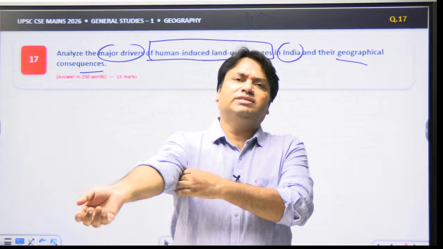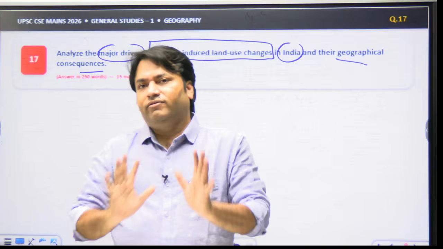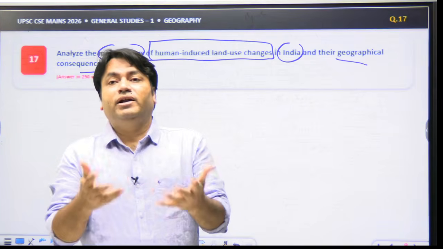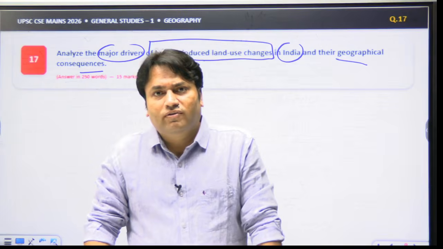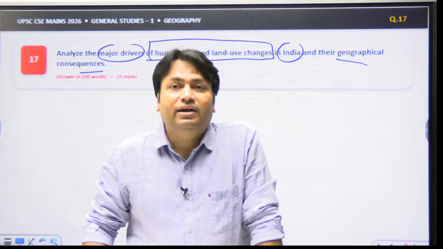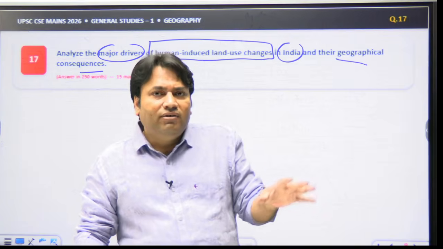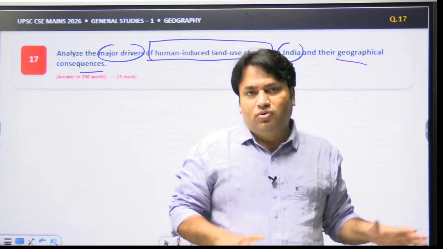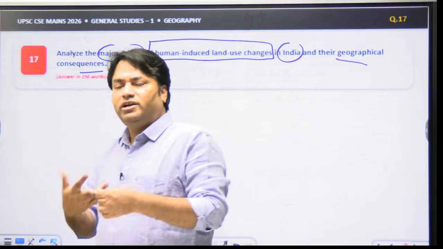The question is asking with a directive keyword like analyze. It means that first we will have to identify what the main drivers of land use changes are, and then we have to explain the geographical process, right? Human-induced land use change, land use and land cover changes, right? So in our GS classes we have already read about processes like urbanization, agriculture expansion, agriculture intensification.